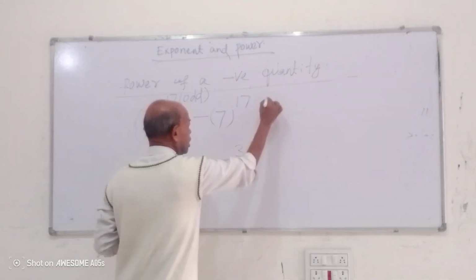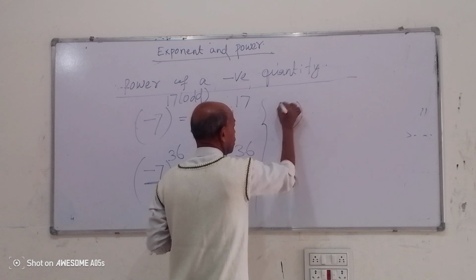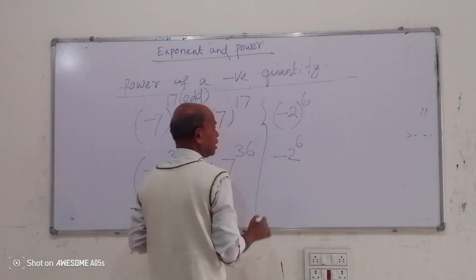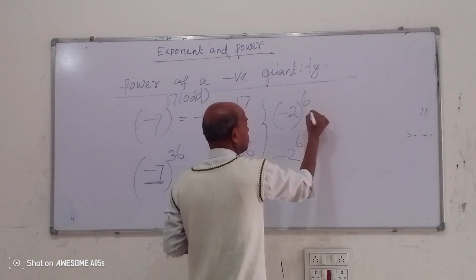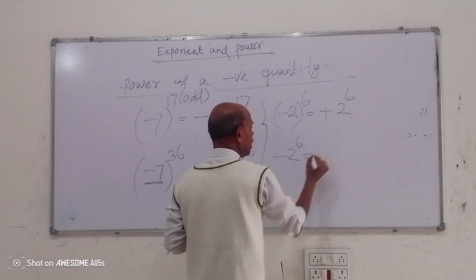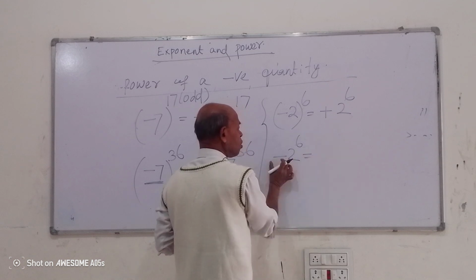Now one thing students get confused about: there is (-2) to power 6 and -2 to power 6. What is the difference? In (-2) to power 6, the power is even, so the answer comes in plus, 2 to power 6, which is 2 into 2 into 2 into 2 into 2 into 2 is 64. But in -2 to power 6 there is only one minus.